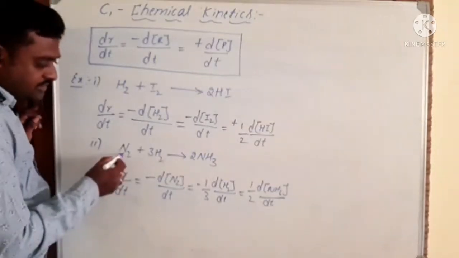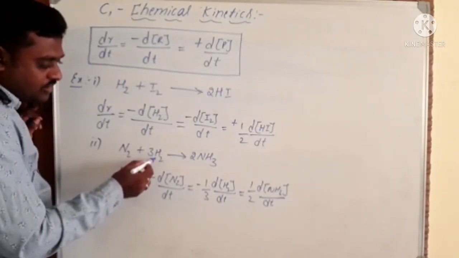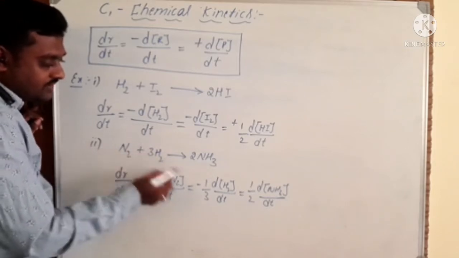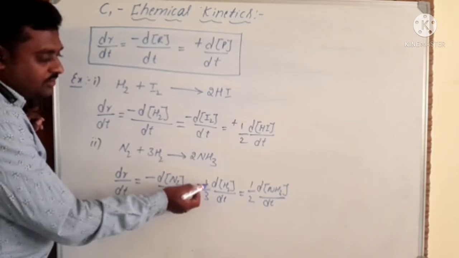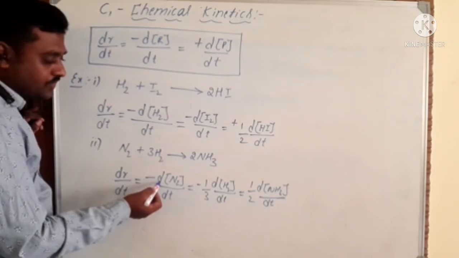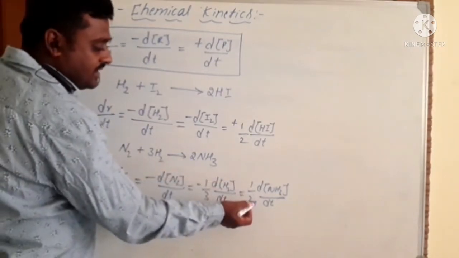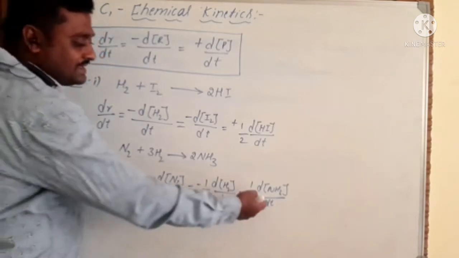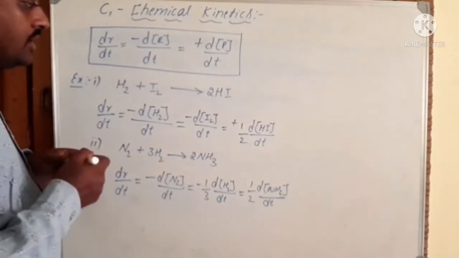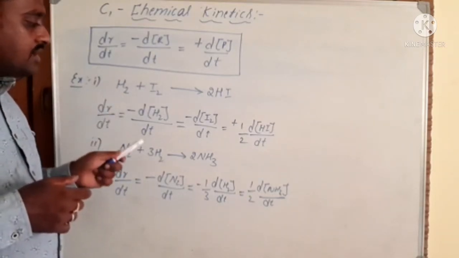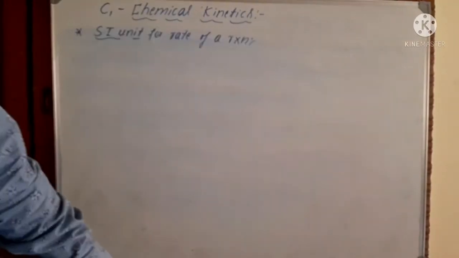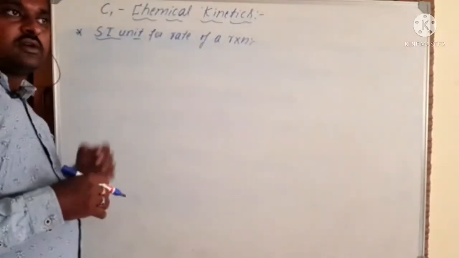See here N2 is 1 mole, but H2 is 3 moles, so to make it equal to the concentration of N2, we divide by 3, so 0.33 moles of H2 equals 1 mole of N2. In the same manner, here we are making it 1 by 2. So now it is a stoichiometrically balanced rate of a reaction. Okay, I think you understood. So what is the rate of reaction? How do we write the rate of reaction for the given chemical reactions? I think you understood the rate of a reaction.